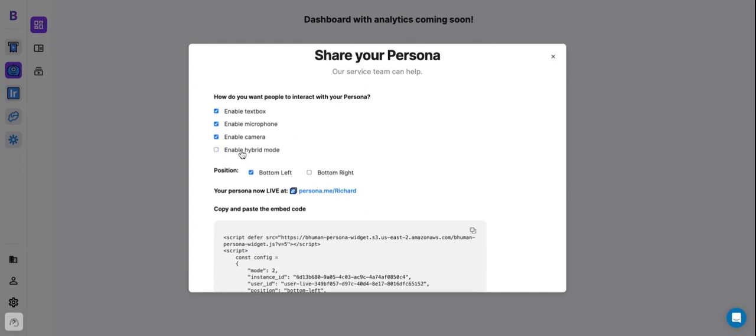There's also hybrid mode. If we uncheck this, then when a persona is asked a question that's not in the knowledge base, it'll say, hey, I don't have an answer for that. Can you ask me something more on topic? But if we have this checked, then it'll actually try to research an answer for that. So if I ask my persona, what was the capital of France in 1750? Well, it would actually research that and then come back with a real answer. But if I want my persona just to stay on script, I can just uncheck this.